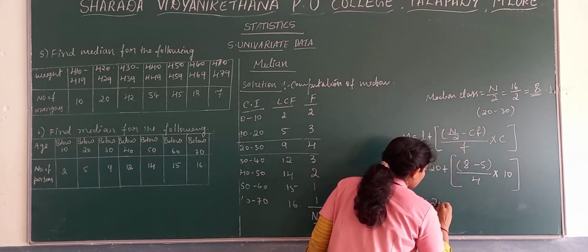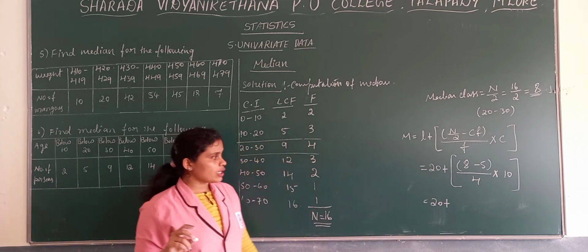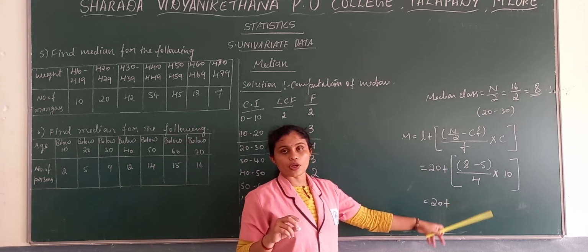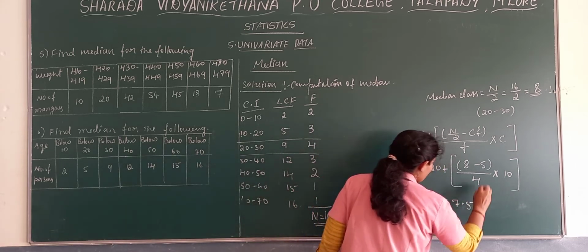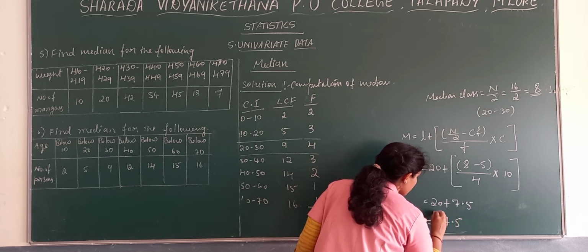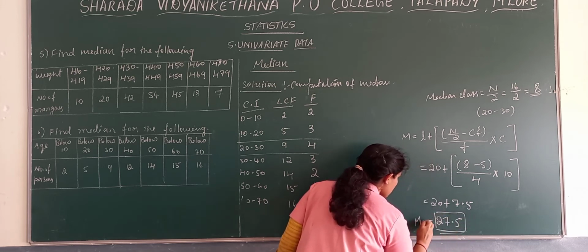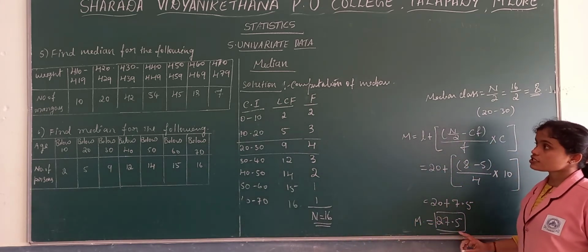Now 20 plus 8 minus 5 into 10 by 4. When we solve this bracket, we get the value as 7.5. So here your median is 27.5. So this is the median. Median is denoted by capital letter M. So this is your median.